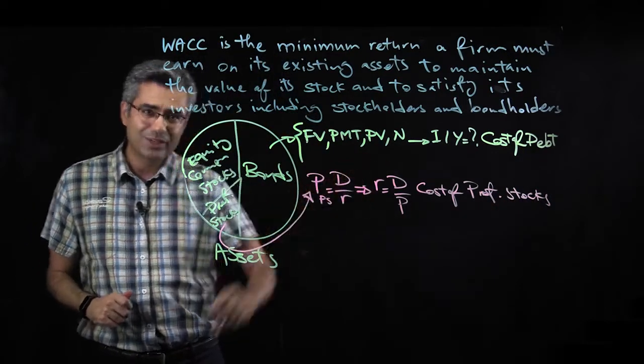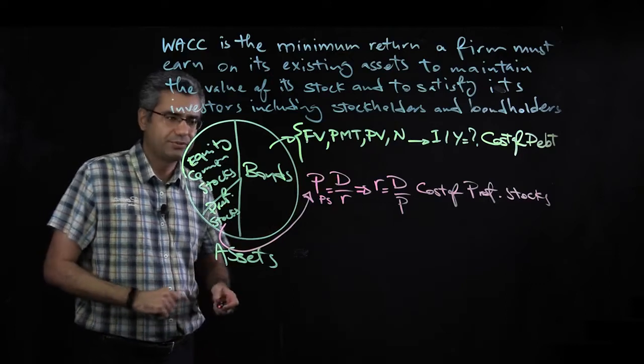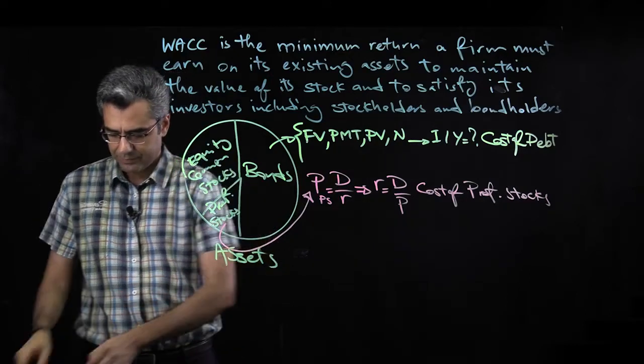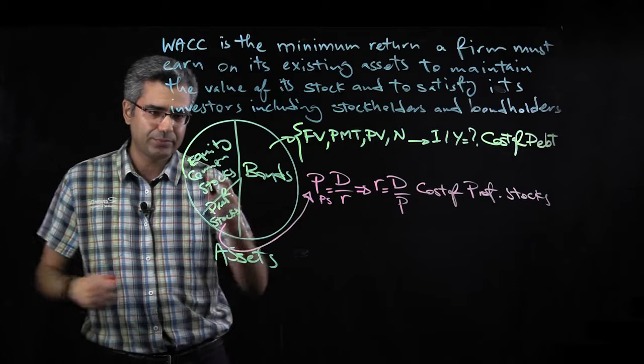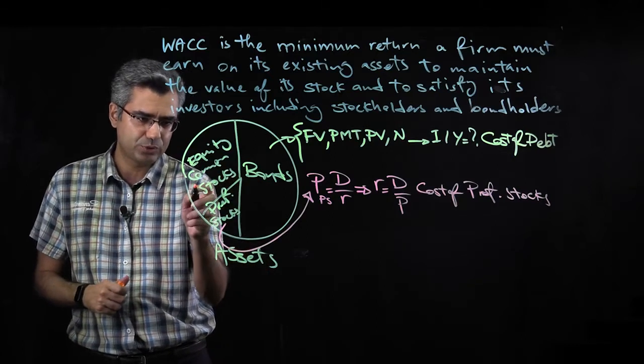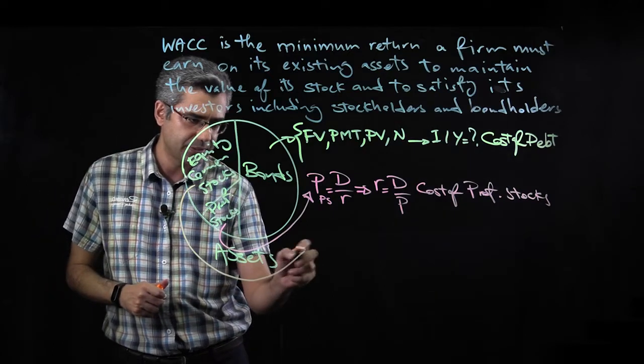So it's the same thing we already have seen. I just named it cost of preferred stocks. And then the last one for equity, common stocks, I write it here.